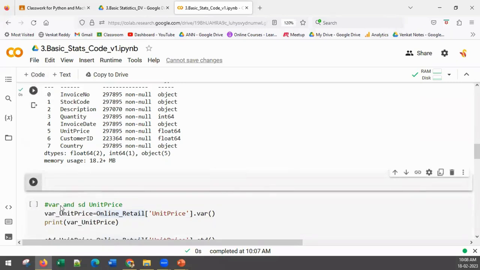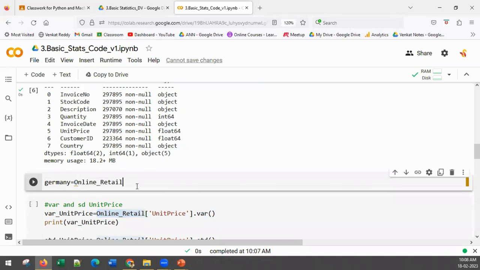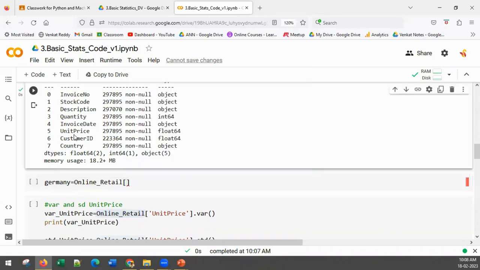First, I would like to divide the data into two parts. One is only for Germany. So let me create the Germany dataset. I'll take this online retail sales data. Now, how do you write a filter condition? Here is the syntax. In the brackets, you have to write the filter condition. So what's the condition? Country is equal to Germany.